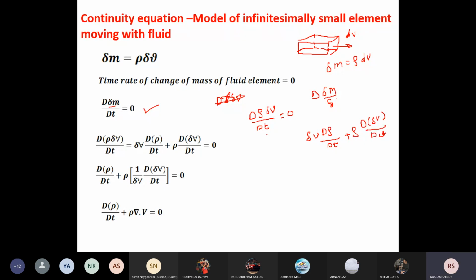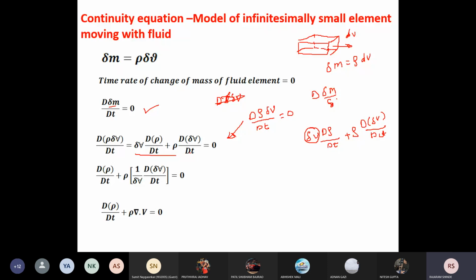Next, I divide this equation by delta v. It becomes d rho by dt plus rho into 1 upon delta v into d delta v by dt.